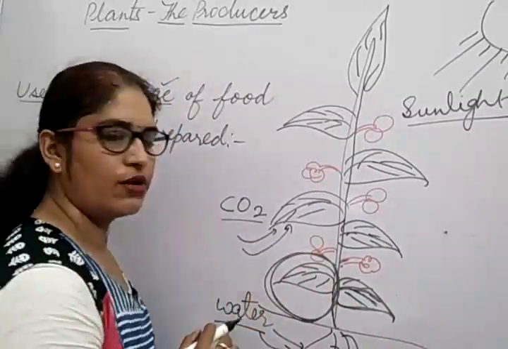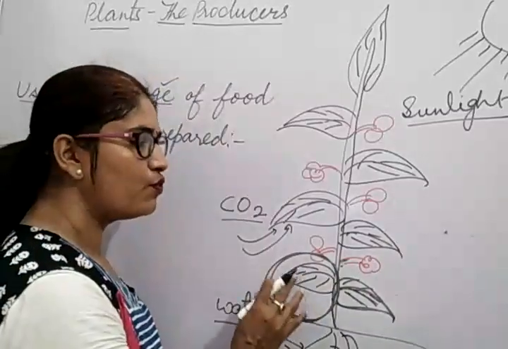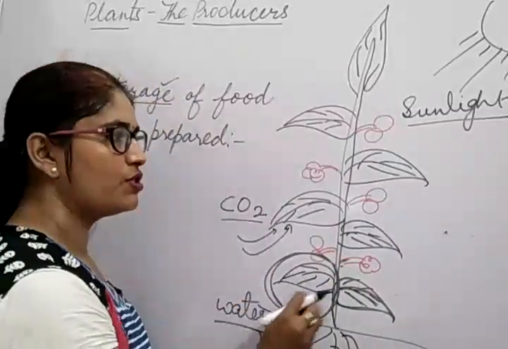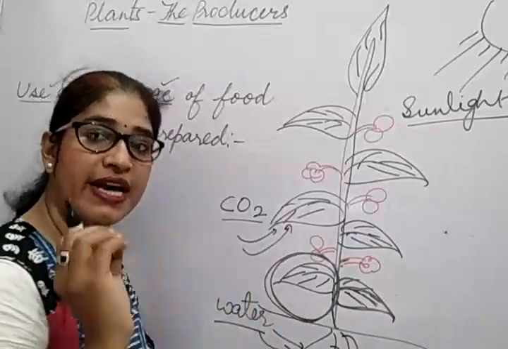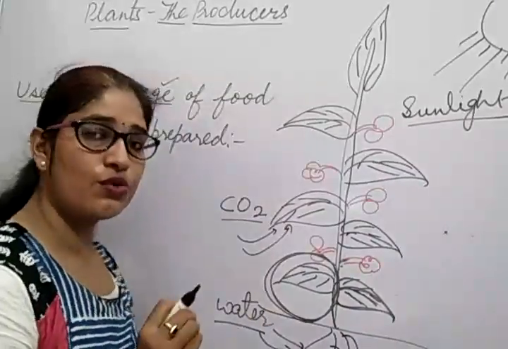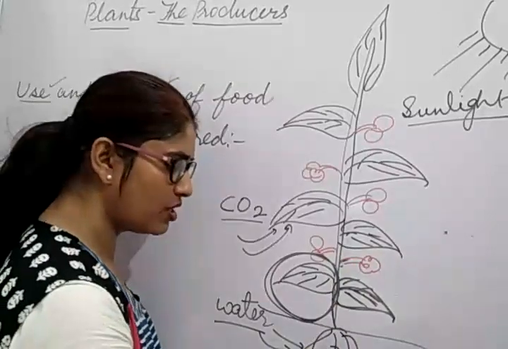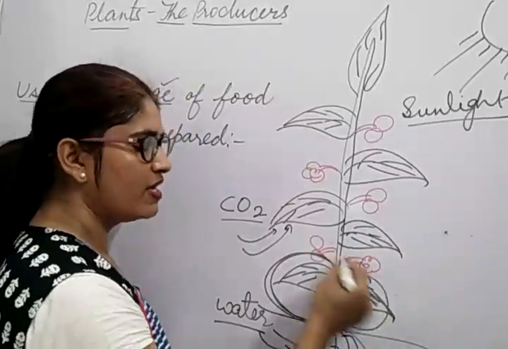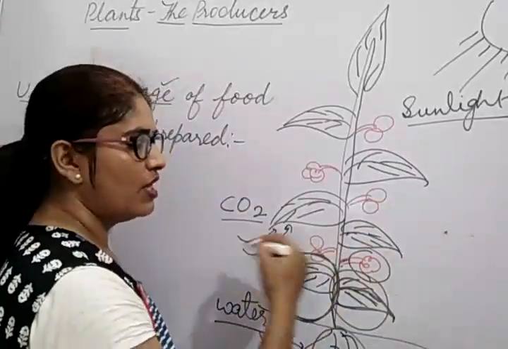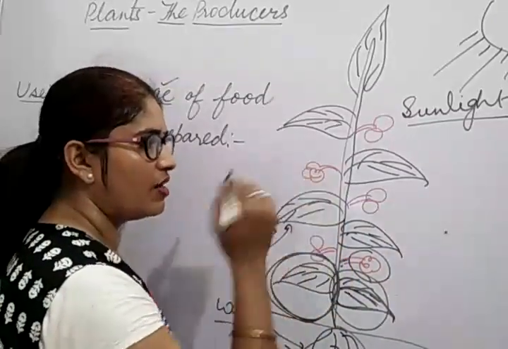So what we are trying to understand here is that the food prepared by the plants is used by the plants, and the extra food is stored in different parts of the plant. It can be stored in the root, the leaf, the fruit, the flower.